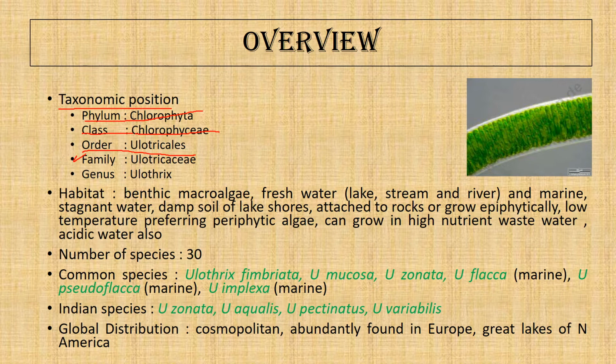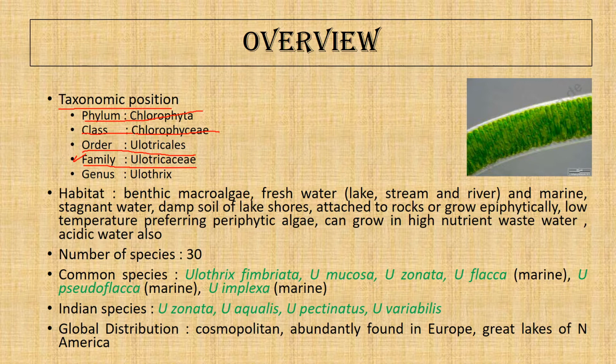And family Eulotrichaceae. All these algae have a slight differentiation in the thallus structure. That is, the filament has a definite apical and basal end.